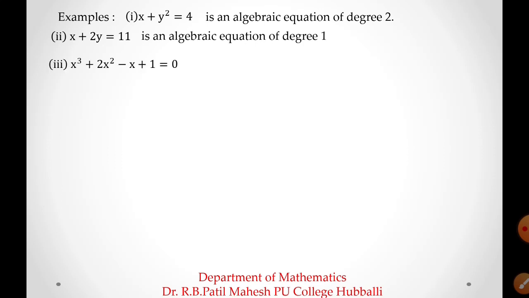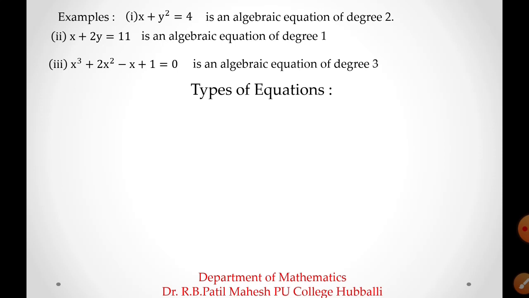Third example, x cube plus 2x square minus x plus 1 is equal to 0. Students, in this entire equation, start looking at the power of the variable. The power of the variable x in the first term is 3, in the second term is 2, in the third term is 1. Then which is the highest number in this power? The highest number is 3. Hence this is an algebraic equation of degree 3.